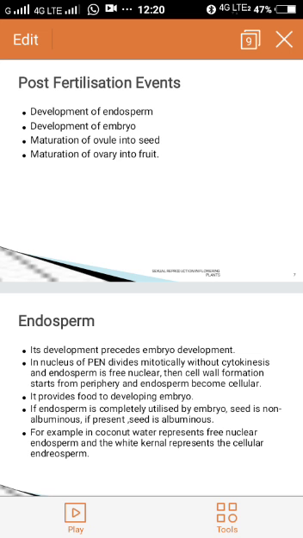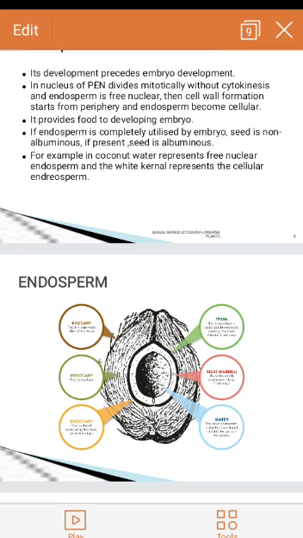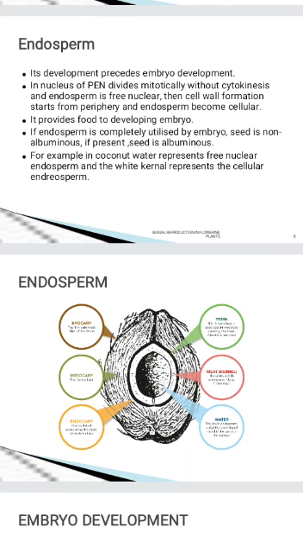So among the two, which part will form first? Does the embryo form first or does endosperm development occur first? Always in angiospermic plants, the endosperm develops first. Endosperm development precedes embryo development. Why? Because the main function of the endosperm is to provide nourishment, that is nutrients, to the embryo. So the endosperm develops first.